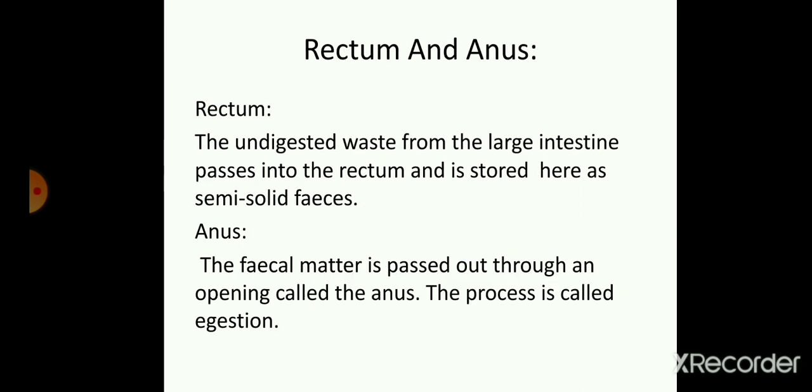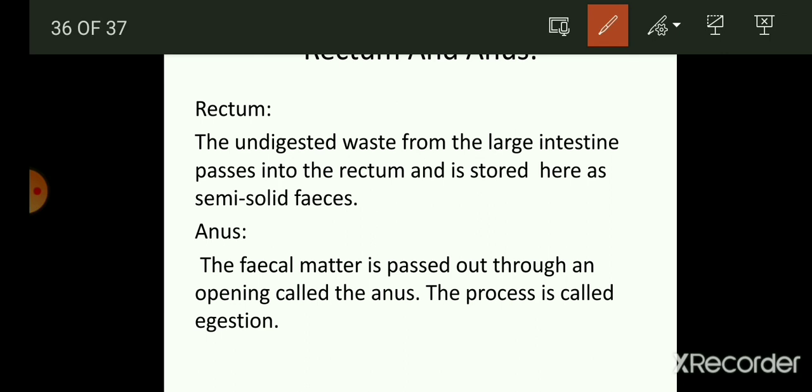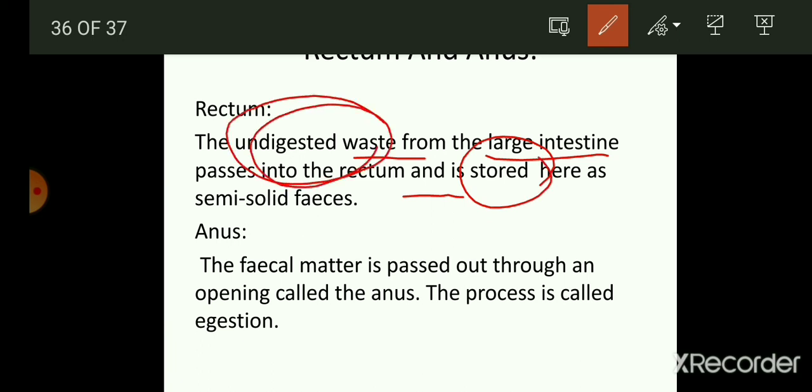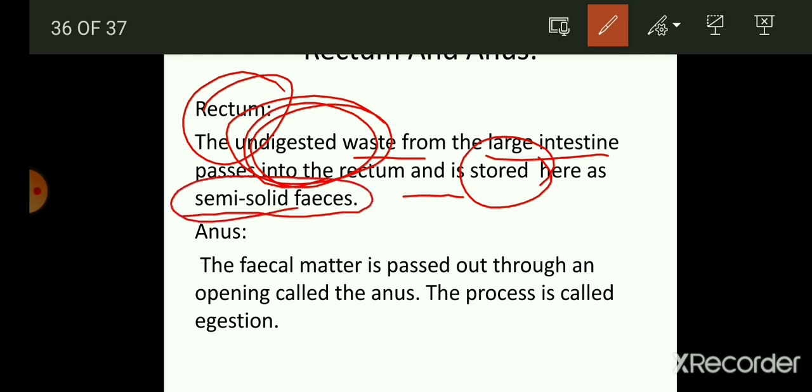Now, what are the rectum and anus? These are the last-most parts of the digestive tract. The rectum: the undigested waste from the large intestine passes into the rectum and is stored here. So storage of the undigested waste material is done in the rectum part of the digestive system. Only storage, and this is in the form of semi-solid feces. Thereafter, anus. Anus is the last part of the digestive tract, and here the fecal matter is passed out through an opening called the anus.